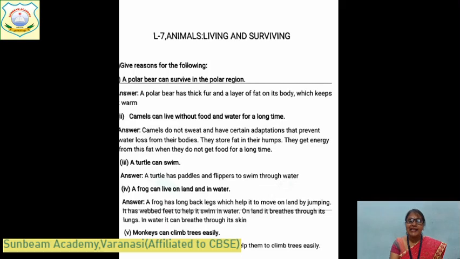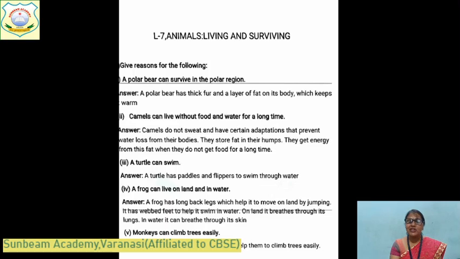A frog can live on land and in water both. Why? Because a frog has long back legs which help it to move on land by jumping, and it has webbed feet to help it swim in water. And it has special types of breathing organs. When the frog is on land, it breathes through its lungs. And when it is in water, it breathes through its skin. That is the reason the frog can live both on land and in water.